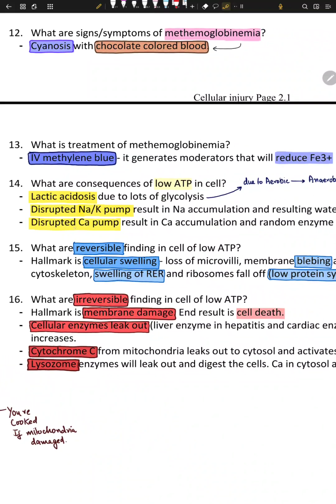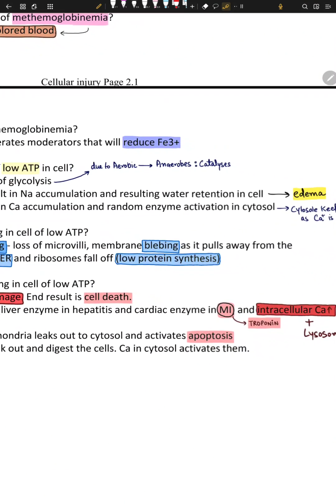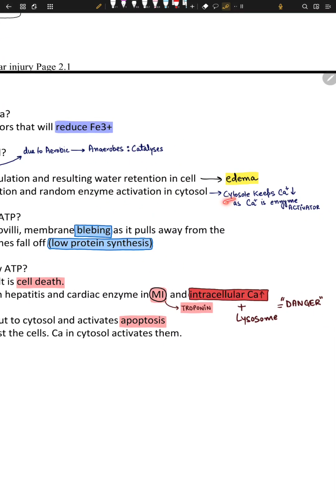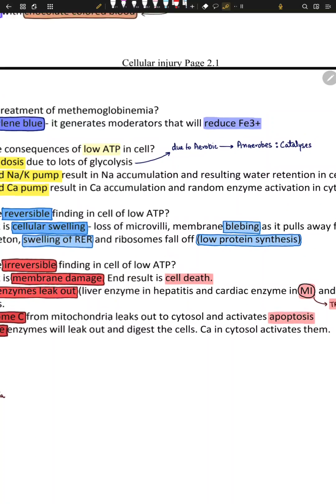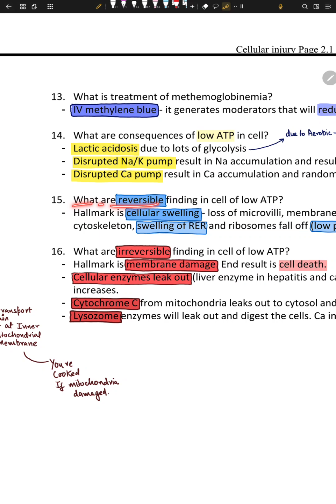So a failed Ca pump results in Ca accumulation and random enzyme activation, because it's a signaling molecule. It activates a lot of enzymes in the cytosol. So the cytosol keeps calcium low, as calcium is an enzyme activator. Cool. What are the reversible findings in low ATP?